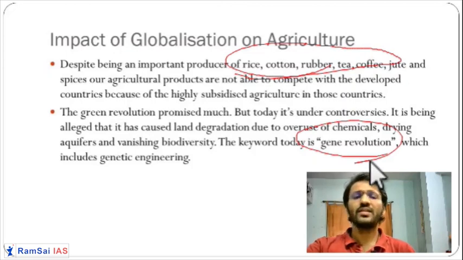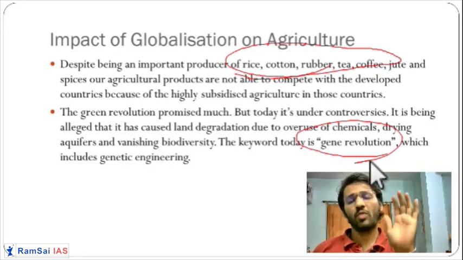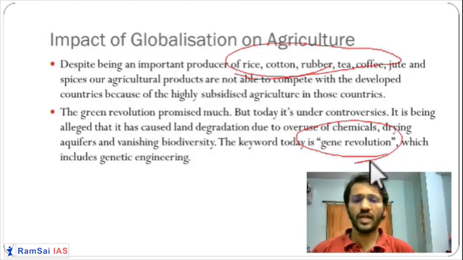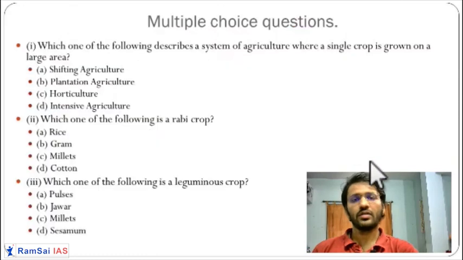These are the various impacts of globalization on agriculture. There are so many impacts. The impact of globalization on agriculture is itself a new chapter that we are definitely going to see. We'll discuss it when we come to that class. So this is overall what is mentioned in this chapter. I hope you have understood. If you haven't understood anything, please ask me on Telegram.